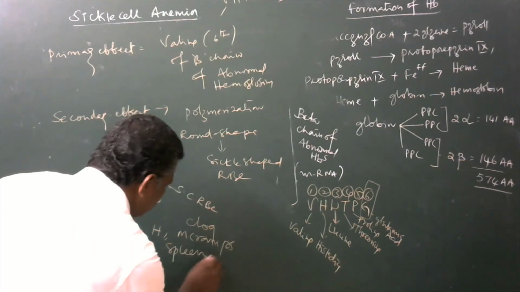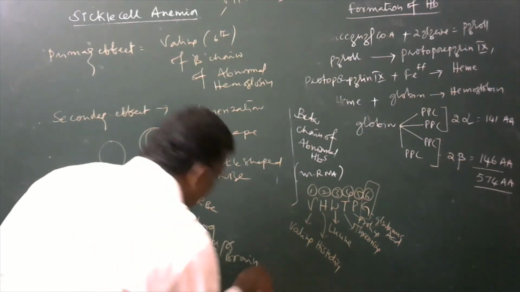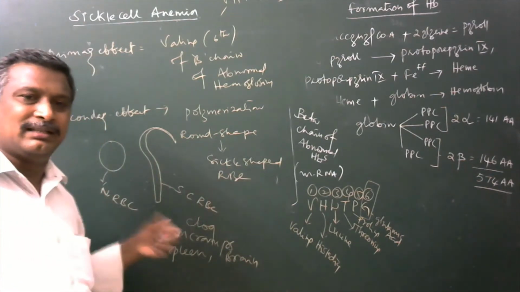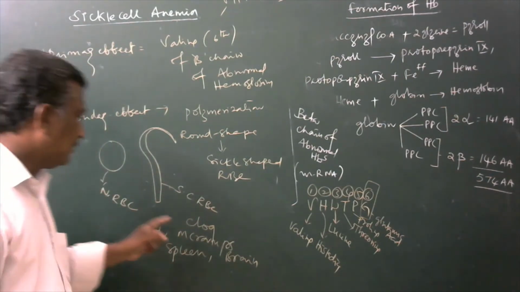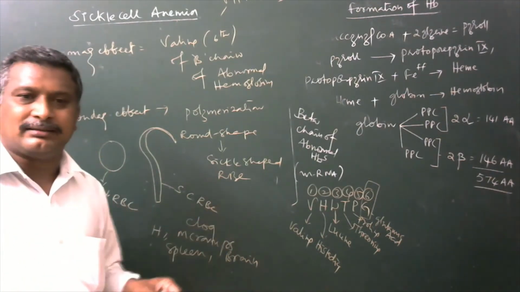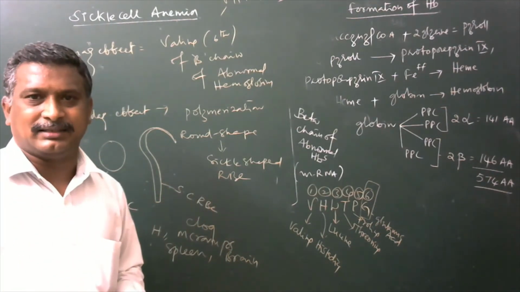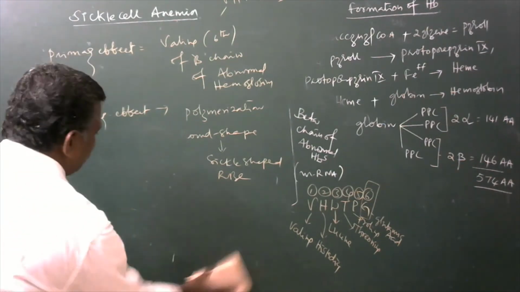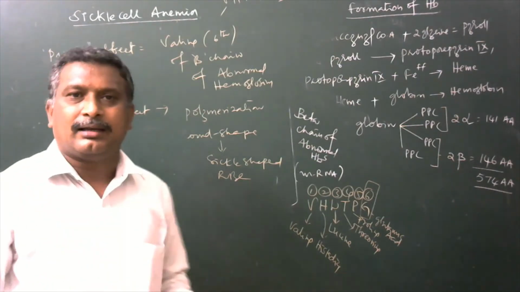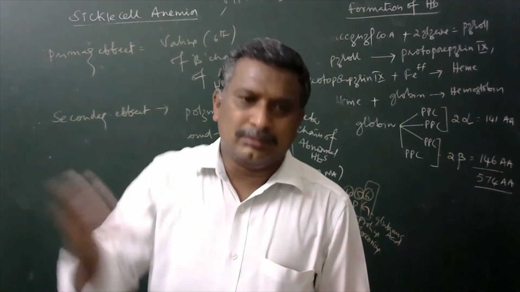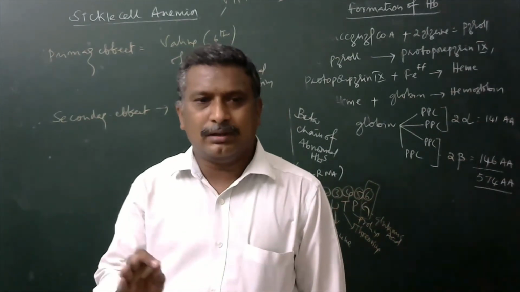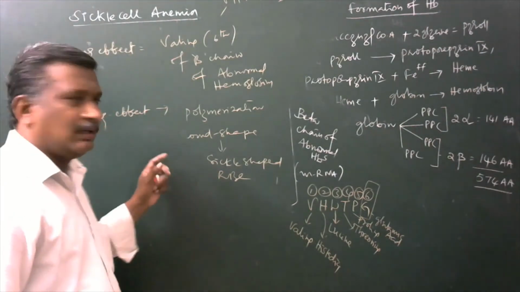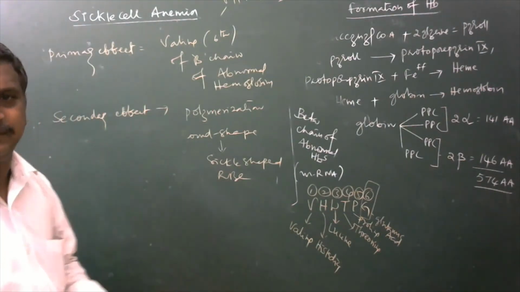Spleen and brain may get damaged due to the insufficient amount of oxygen in the blood flow, because the clogged blood capillaries reduce the flow of blood circulation. Then these sickle shaped RBCs mostly will develop at high altitude and in the presence of a low amount of oxygen, that is, hypoxic conditions also may develop these kinds of situations.